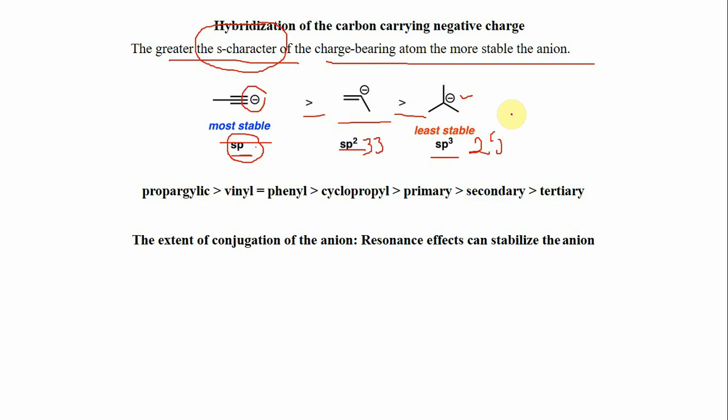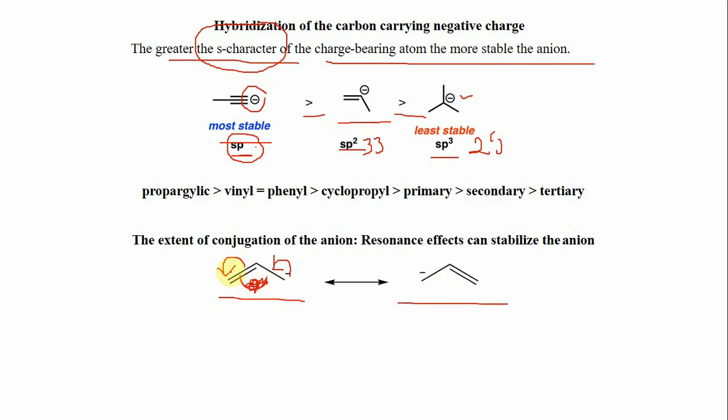Okay, now next is the stability of these carbanions. It also depends upon the resonance effect. The greater the extent of resonance, or the more resonance structures, the more will be the delocalization of this negative charge and the more will be the stability. For example, in this allyl carbanion, this negative charge is stabilized. I think the resonance structures are like this, not from this. The charge always moves from the negative towards these pi electrons, so it will be like this, not this, sorry. So that will give rise to another resonance structure.